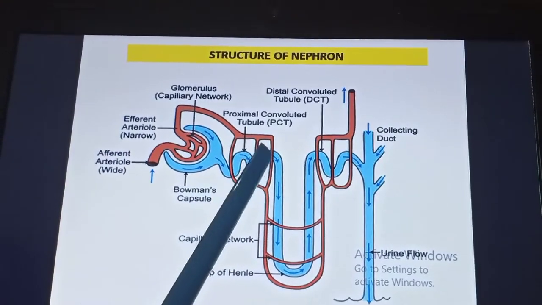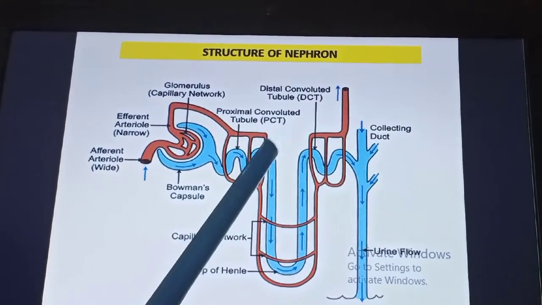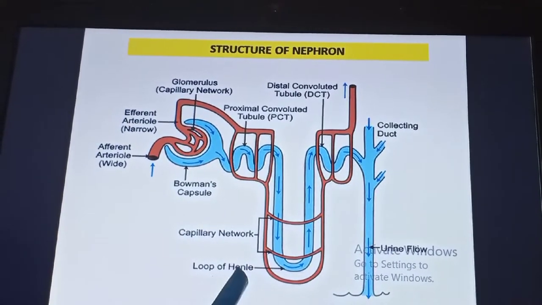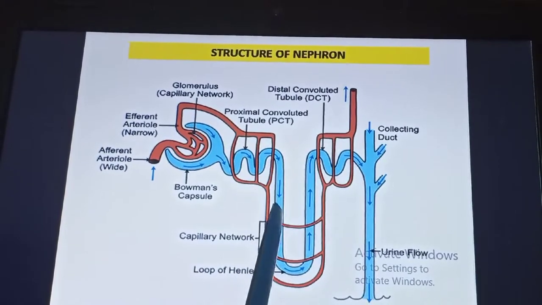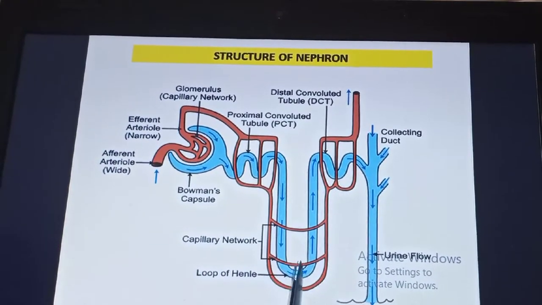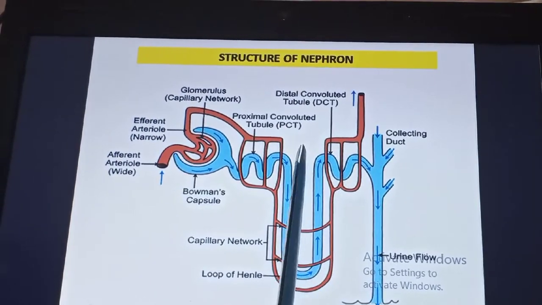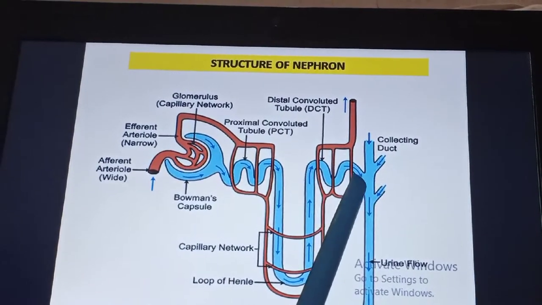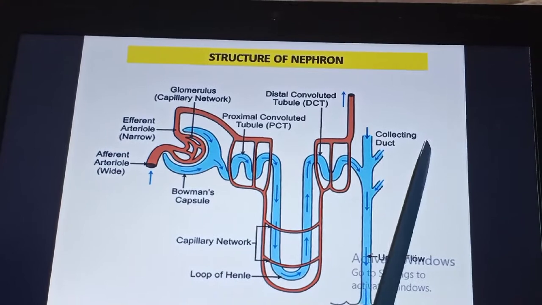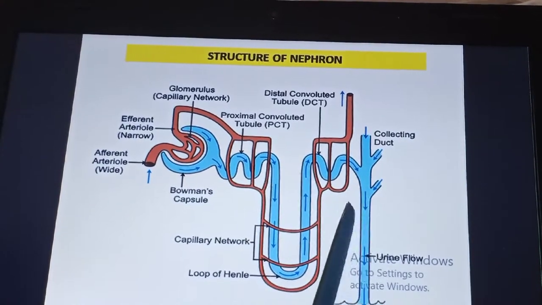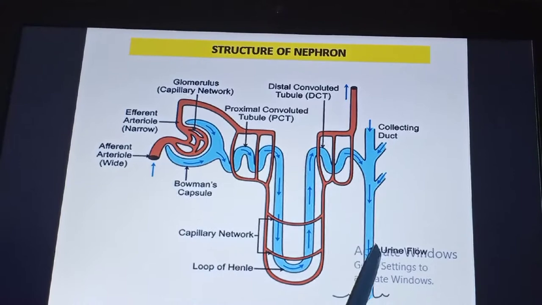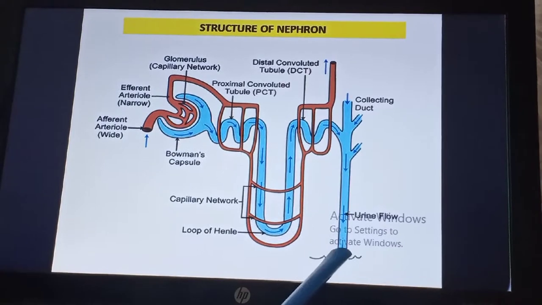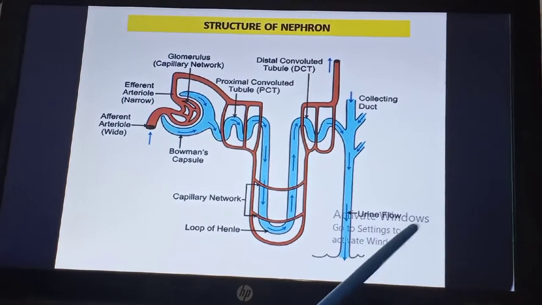The first convoluted tubule, otherwise called the proximal convoluted tubule, and then it reaches a U-shaped tube called the loop of Henle. After passing through the descending loop and then the ascending loop, it once again forms another convoluted tubule called the distal convoluted tubule, and at last it ends with the collecting duct. Many collecting ducts combine together to form a common tube called the duct of Bellini, and it passes the urine to the ureter.